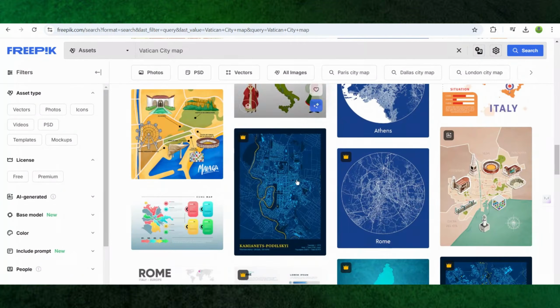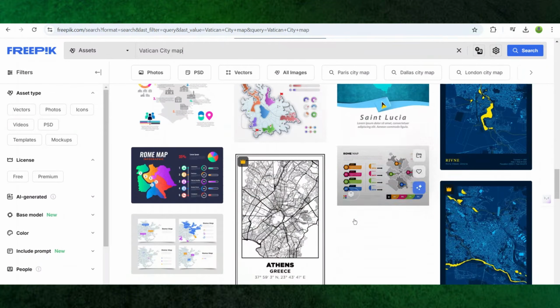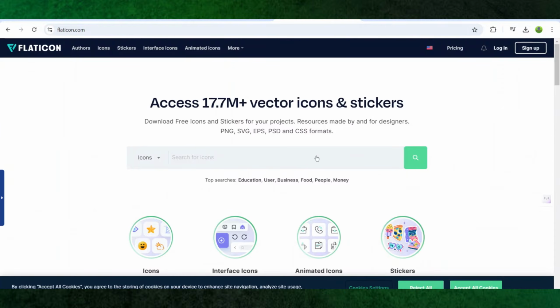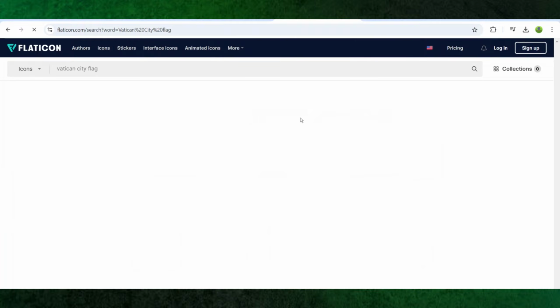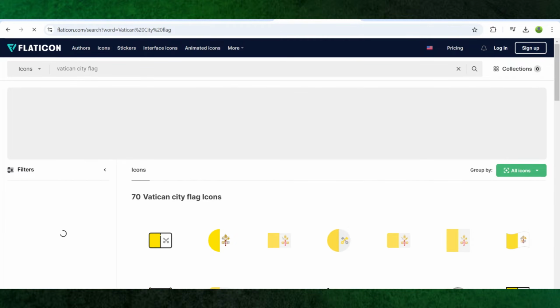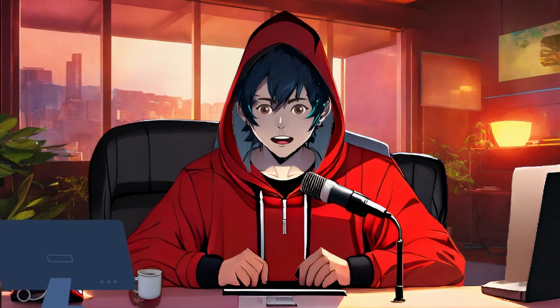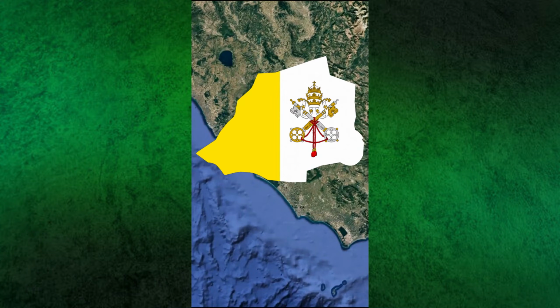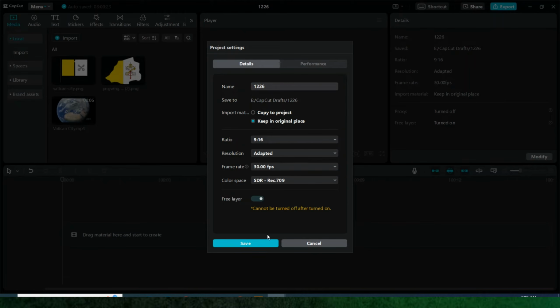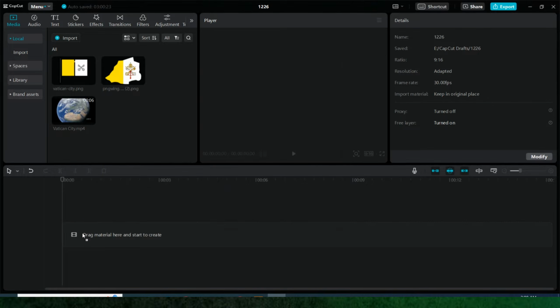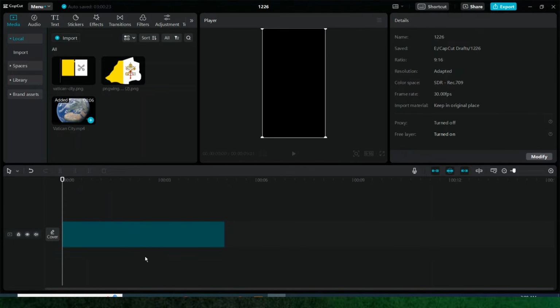For editing, we'll need icons and some images. I use flaticon.com for this. You can download various icon styles for your videos there. Now that you have all the resources, it's time to create the video. I'll show you how to make a map animation using CapCut. First, open CapCut and choose the ratio to 9:16. Now drag the map video first, which we downloaded earlier from Google Earth Studio.